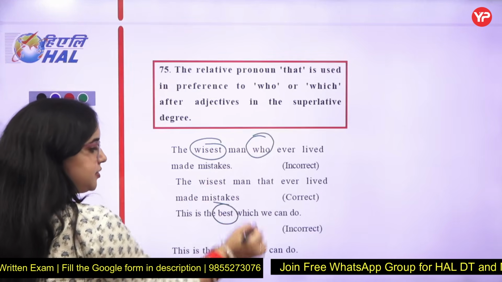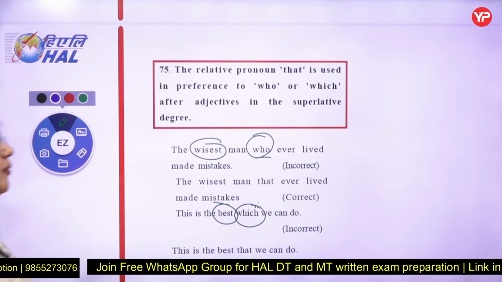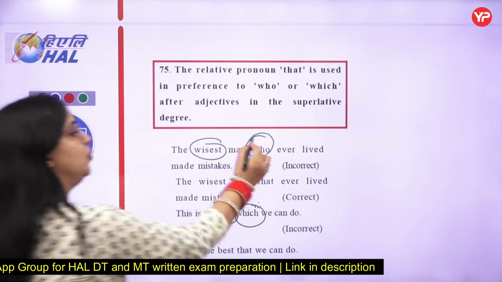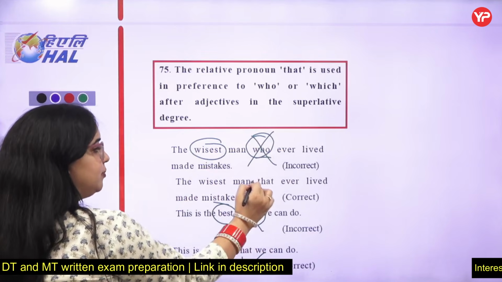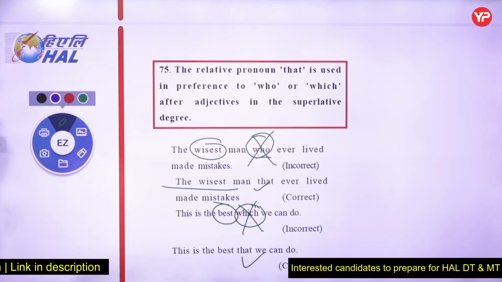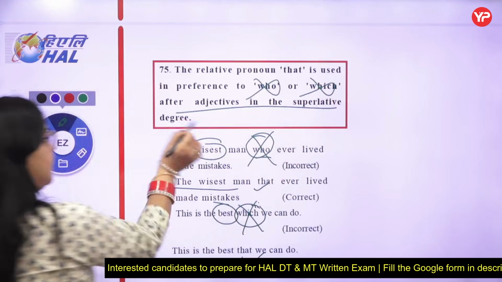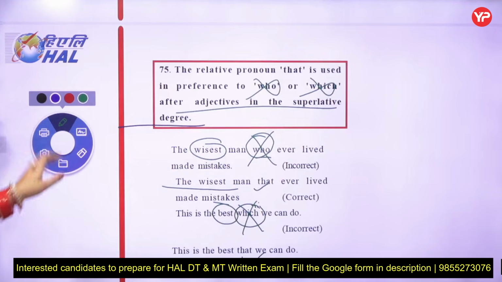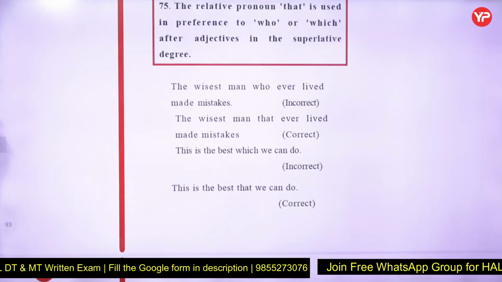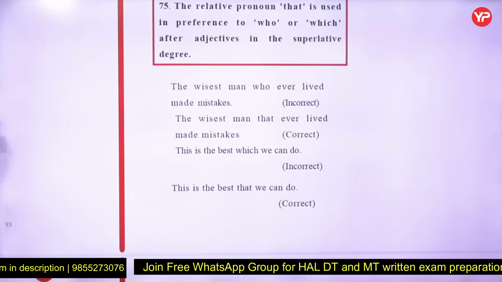There is "who," there is "that" also, right? So here it is given, you will always accompany it with "that," not with any other words. In preference to "who" and "which," "that" should be used when there is a superlative adjective attached with it. "The wisest man that ever lived." It doesn't matter that we would normally say "the wisest man who ever lived." Normally we say "who," but "who" is the wrong one over here. Is it clear?